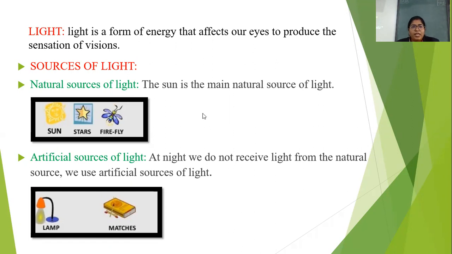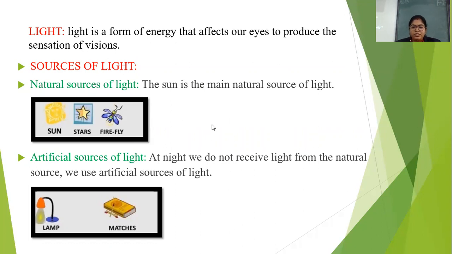So from where do we get light? So the two sources we have, the first one is the natural source of light, and the sun is the main natural source of light, right? See, if you consider Earth, on Earth, we receive light mainly from the sun. So during the daytime, we all can see the things around us because of the sunlight, right? And there are some other natural sources also there, like stars and all, but that is only visible in the night time. Daytime, only sun is the source of light, which makes things visible, right?